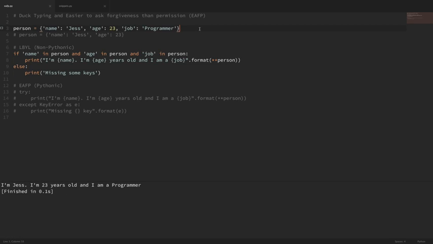Now, if I take this same example and I use a dictionary that is missing this job key and run that, now you can see that it still worked. It said that we're missing some keys.